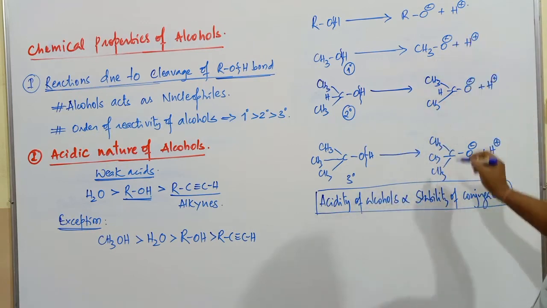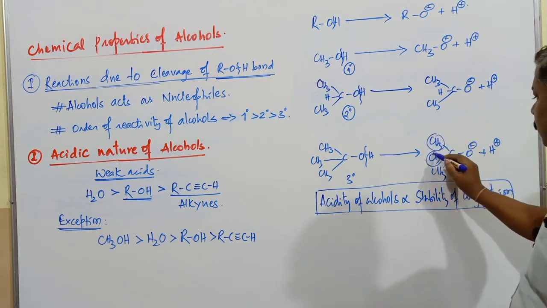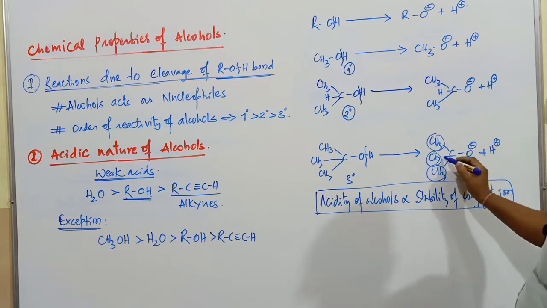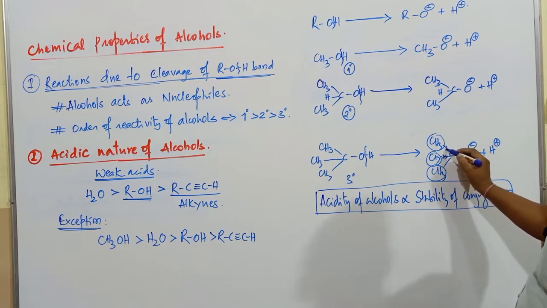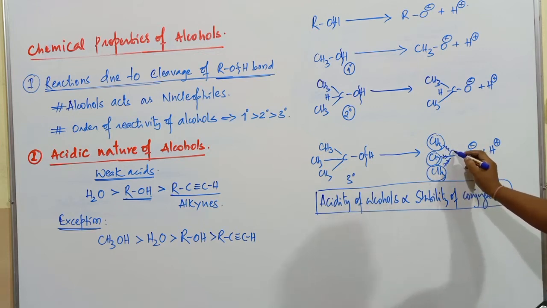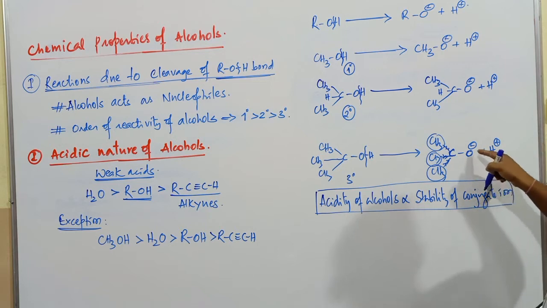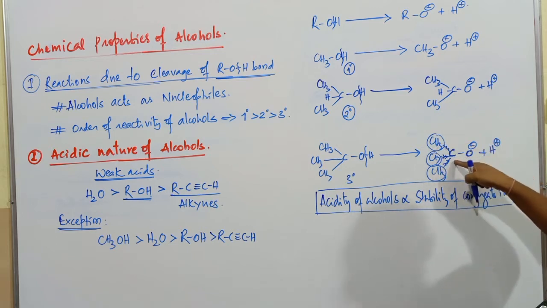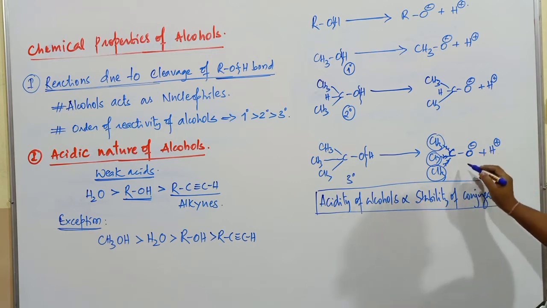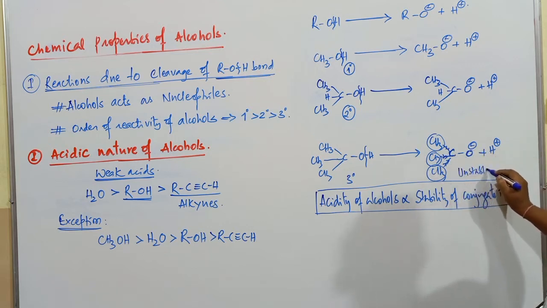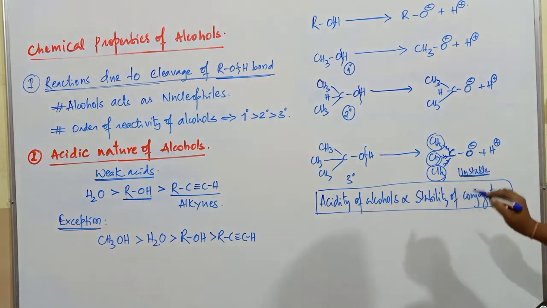You compare these conjugate ions. This is a methyl group, this is also methyl, the next one is also methyl. Now when methyl groups are present, they release electron density over this carbon atom, and when electron density increases here, further electron density is transferred to the negatively charged oxygen atom. It already has a maximum amount of electron density, and further these groups release electron density, so the total electron density on this oxygen atom goes on increasing. That leads to instability of this particular conjugate ion. So this is going to be unstable.